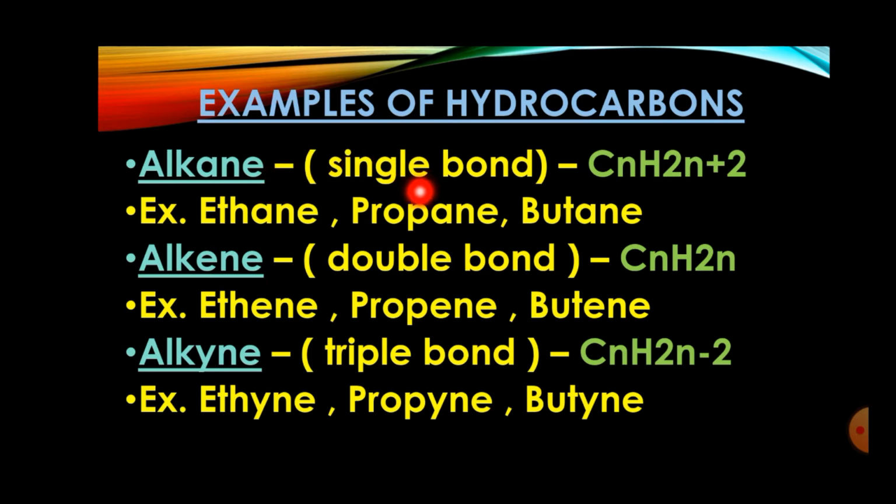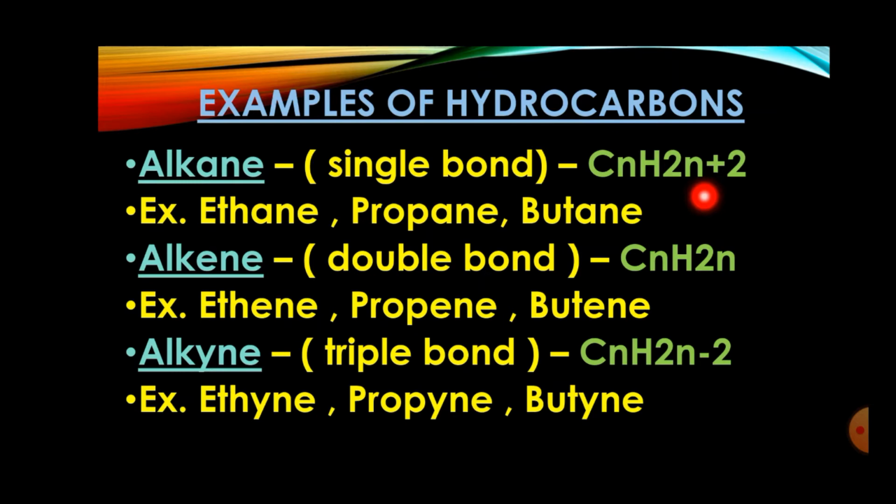Alkane, as we know, it's a single bond, but the formula for alkane is CnH2n plus 2. Remember students, this general formula is also very important because many times they ask it as fill in the blanks. They can ask you in MCQs, or in another way, name the following. It will come for 1 mark.